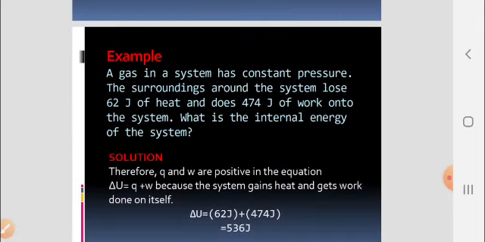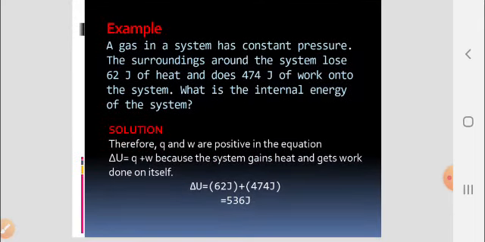And lastly, I take an example to understand the first law of thermodynamics. Suppose a gas in a system has constant pressure. The surroundings around the system lost 62 joules of heat and do 474 joules of work onto the system. What is the internal energy of the system?